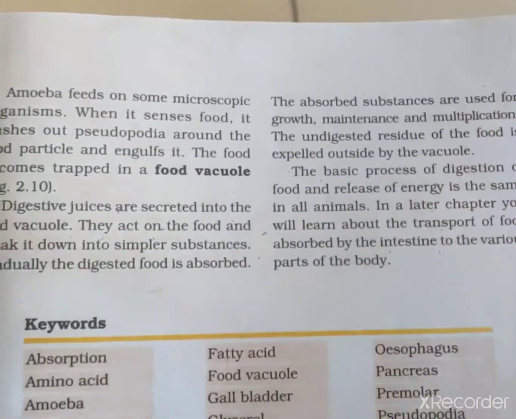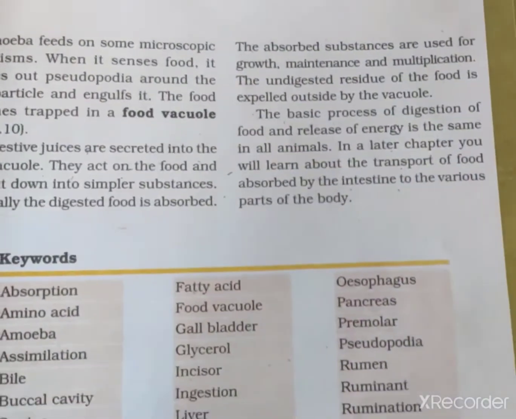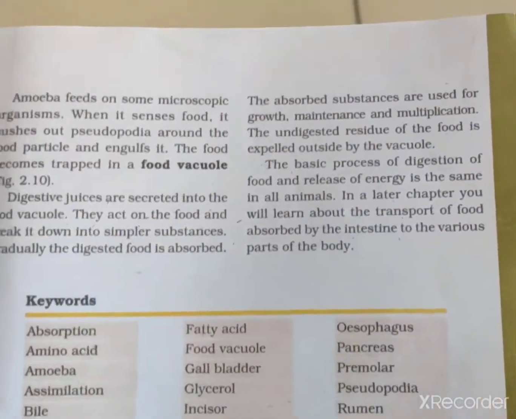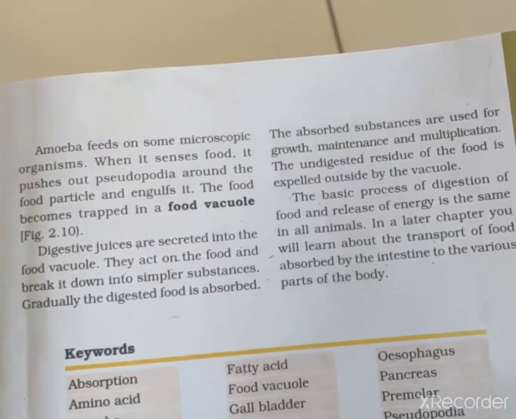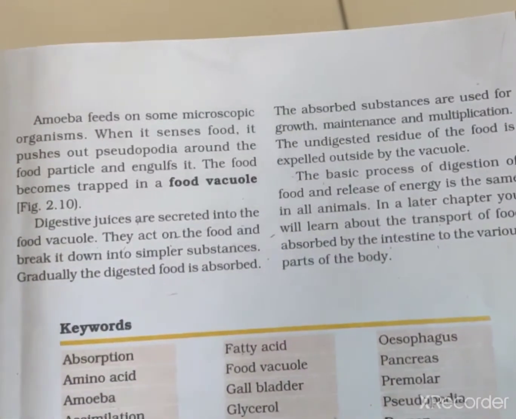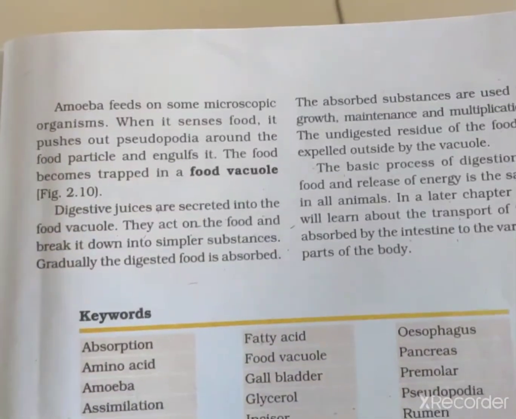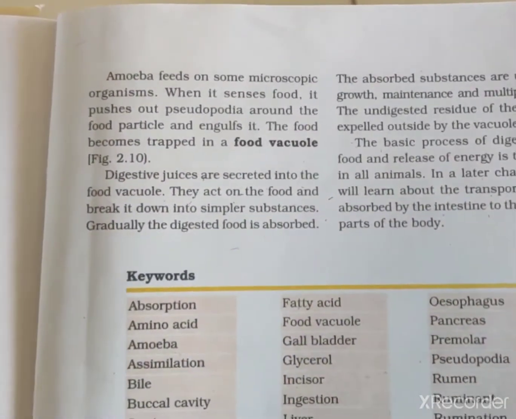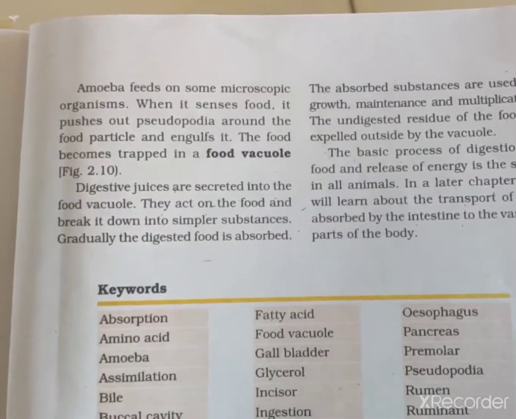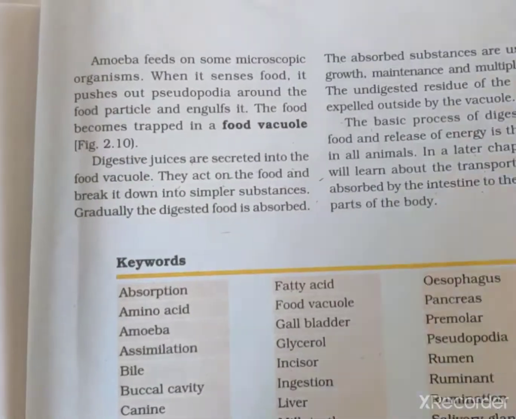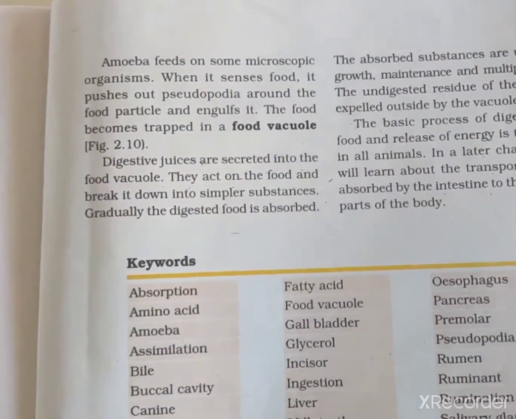When we compare digestion in humans, in ruminants and in amoeba, you see all the steps I told you: ingestion, digestion, absorption, assimilation and egestion. These all steps are there in humans and ruminants, but in amoeba absorption and assimilation will not take place.